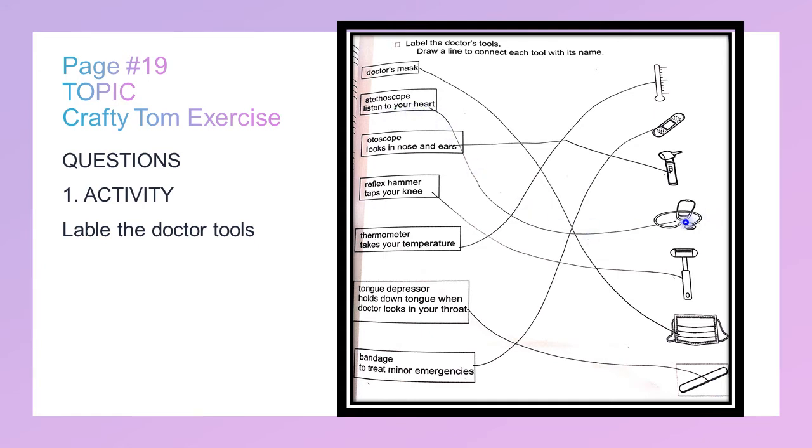This is a stethoscope. Otoscope. This is an otoscope. Looks in nose and ear. Reflex hammer. Tap your knees. This is a reflex hammer. Thermometer. This is a thermometer. Takes your temperature.